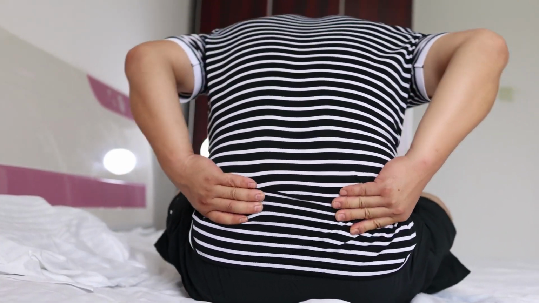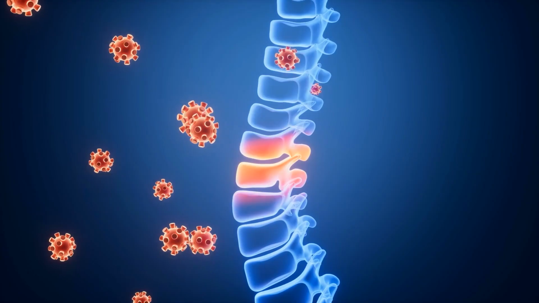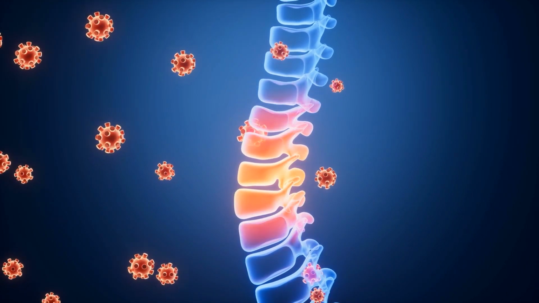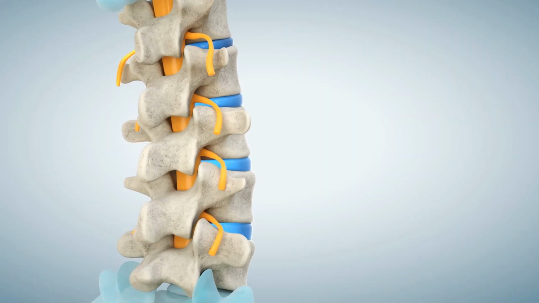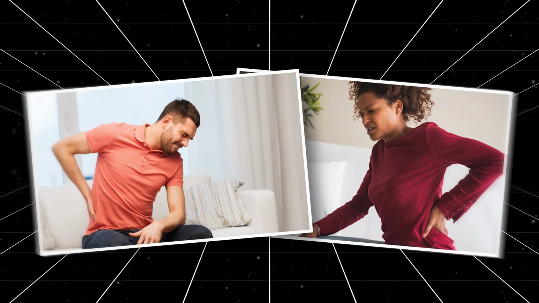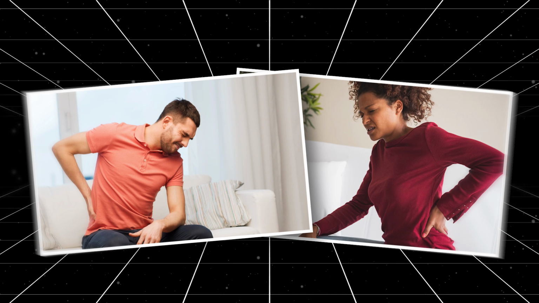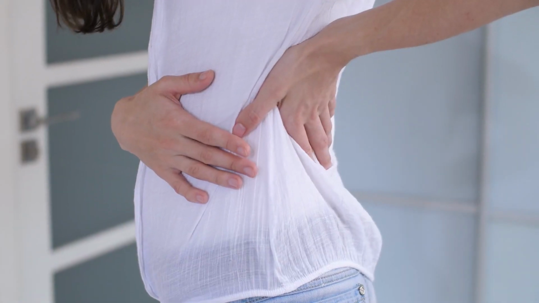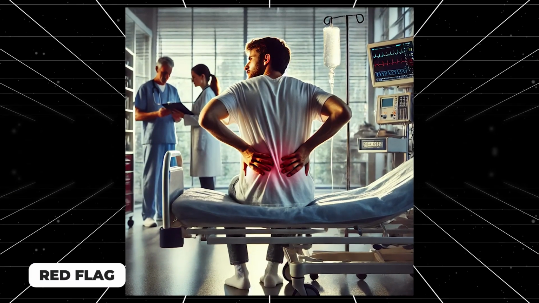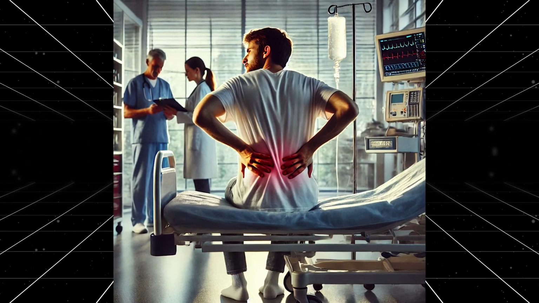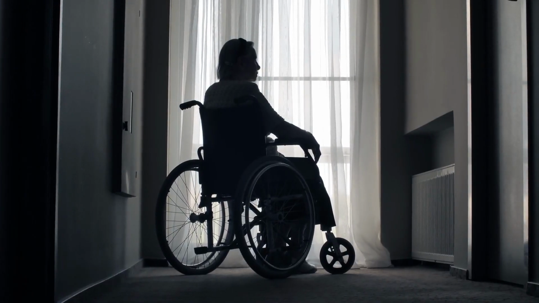Conditions that can cause this type of pain include infections like epidural abscesses, cancers that spread to the spine, osteoporotic fractures, autoimmune disorders like ankylosing spondylitis, and nerve injuries from herniated discs. The history of your lower back pain helps determine how urgently you need treatment. It's important to identify non-mechanical low back pain and rule out red flag conditions, which could be life-threatening or cause paralysis if not treated quickly.